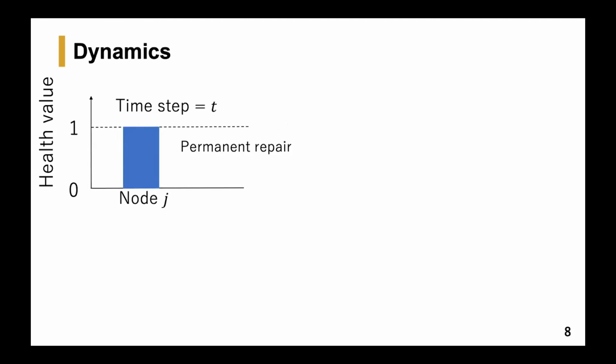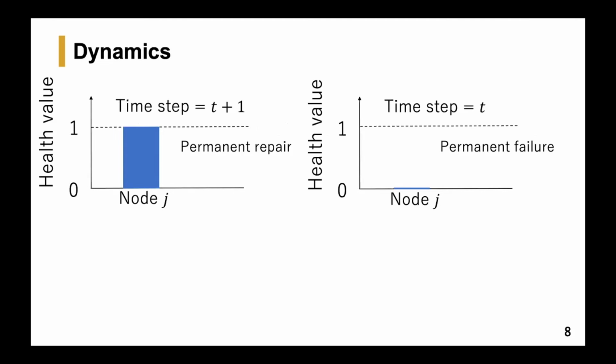So now I'll provide some illustrations to show the dynamics of this problem. If the health value of a node j at time step t is 1, that is, it is in the permanent repair state, then it remains the same in the next time step also. If the health value of a node j at time step t is 0, that is, it is in the permanent failure state, then it remains the same in the next time step also.